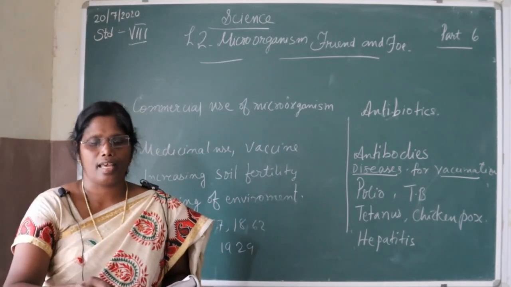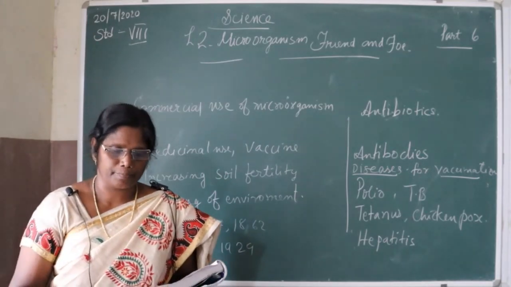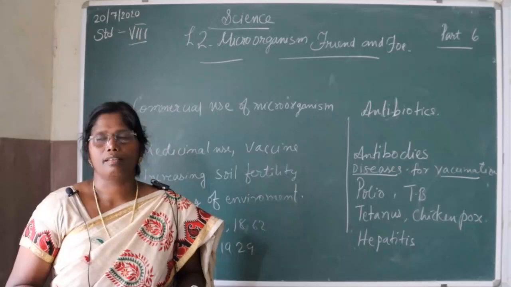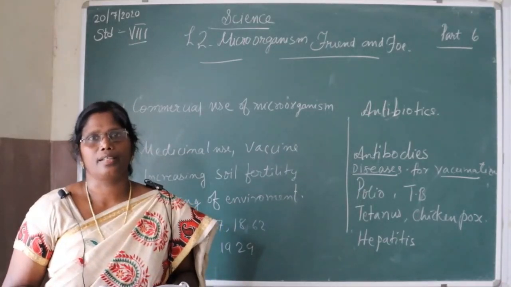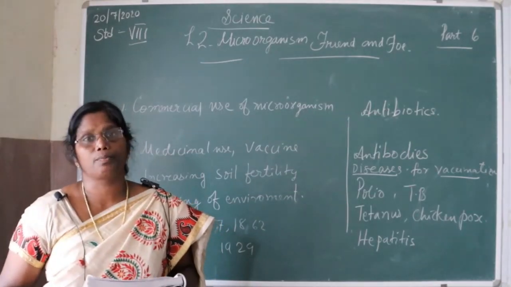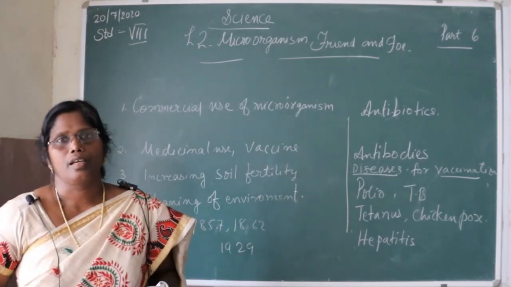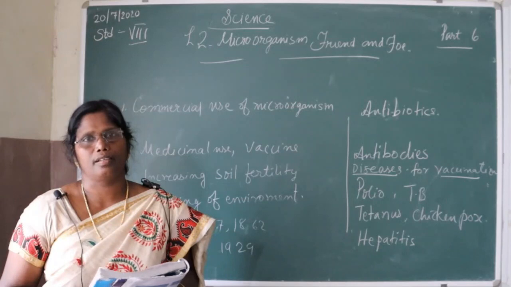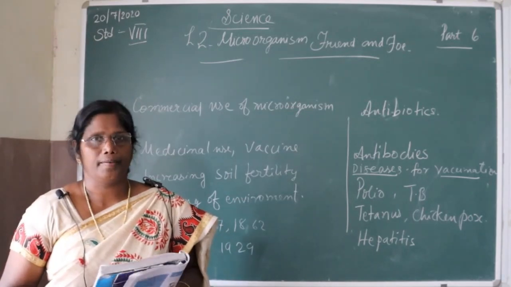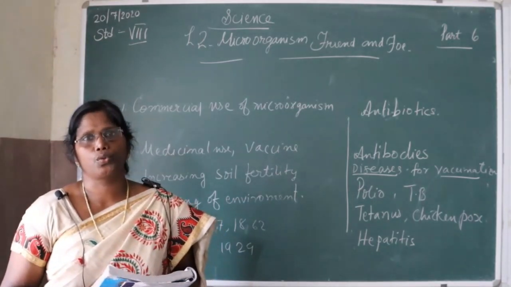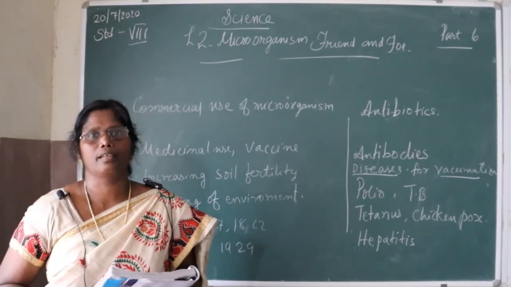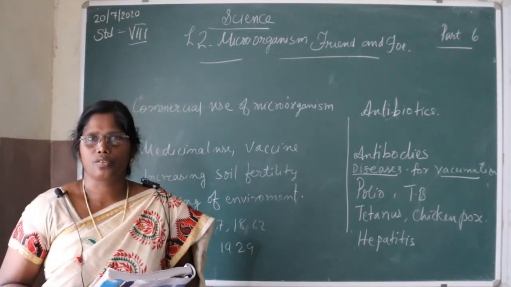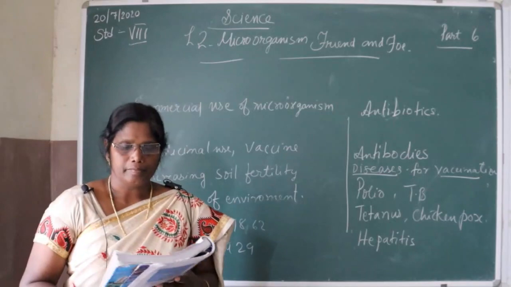You have seen some advertisements on TV and in newspapers regarding the Pulse Polio program. In this program, the polio vaccine is given to each and every child. The health workers go to houses and give polio drops to children.